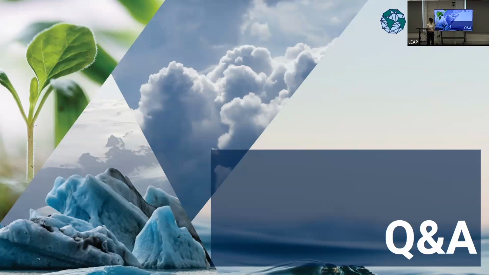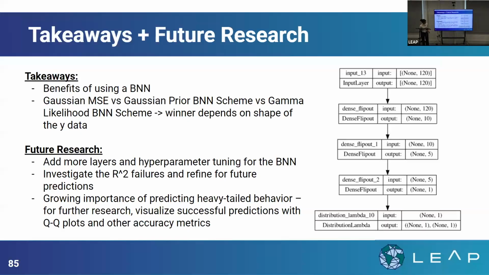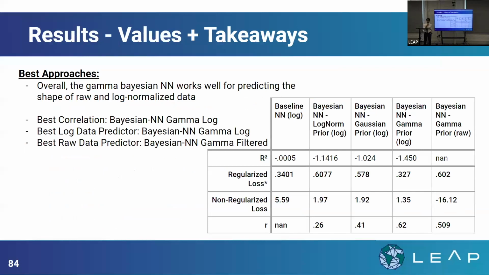Could you go back to your results table? When you're calculating the regularized and non-regularized loss, those values are MSE, right? So kind of. The reason why I had to do that is, first, once you applied the log, the scale of the data completely changes. So whatever loss value you're getting could be similar, but it might not necessarily reflect the same thing when compared to the overall data.